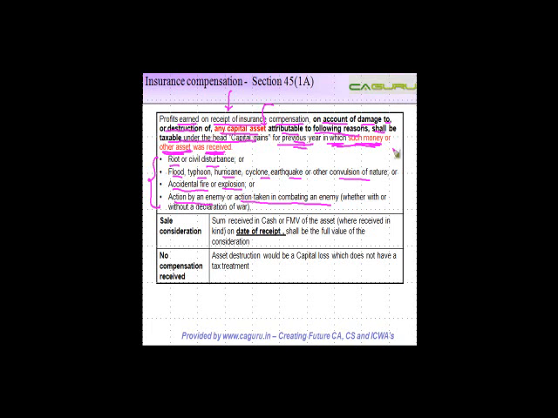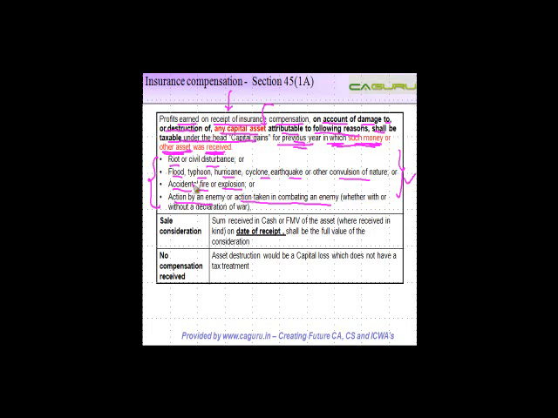But two things important. One, there has to be profit. Two, the asset should be destroyed, and the asset which is destroyed should be a capital asset. For the reasons which are enumerated here, either 1 to 4, and then the taxation will happen in the year when you receive the money or other assets, and not in the year of destruction.